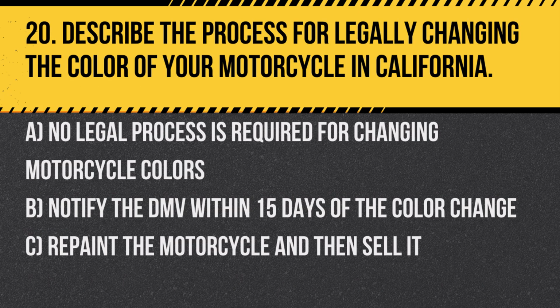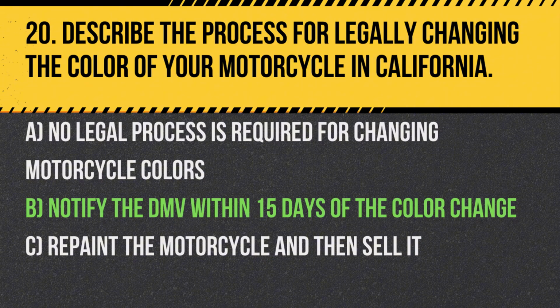Question 20. Describe the process for legally changing the color of your motorcycle in California. A. No legal process is required for changing motorcycle colors. B. Notify the DMV within 15 days of the color change. C. Repaint the motorcycle and then sell it. Answer: B. Notify the DMV within 15 days of the color change to update the vehicle registration details and ensure all records are accurate.